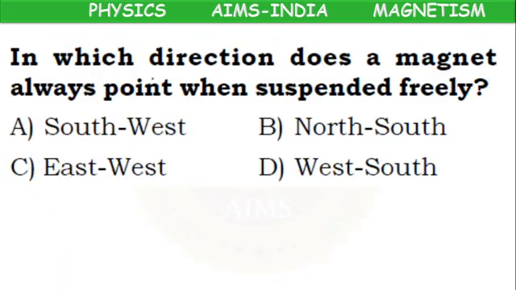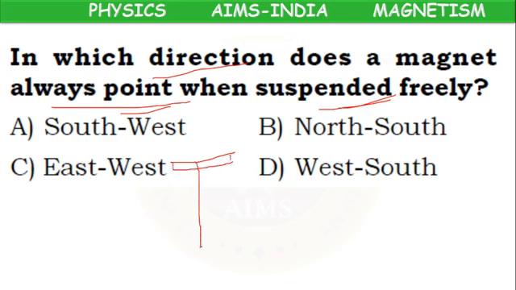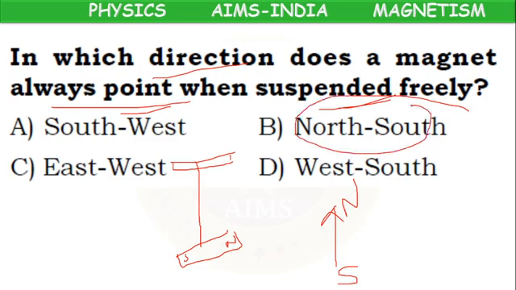Next, in which direction does a magnet always point when suspended freely? Means suspended to a rod with the help of thread. If we suspend a magnet, after rotating for some time, it aligns in the direction of north. Opposite direction will be south. So it always points in the north and south direction.